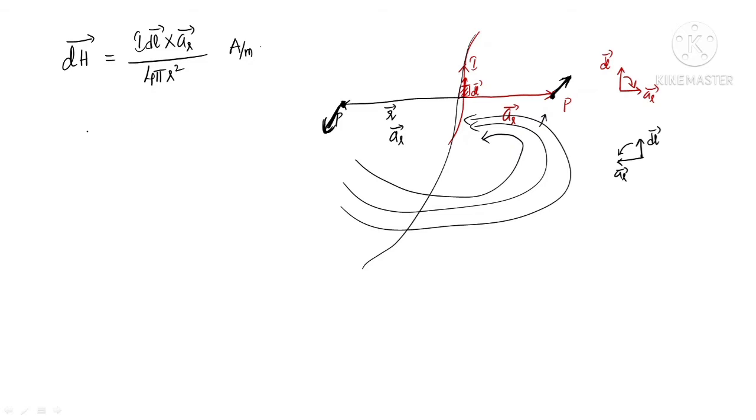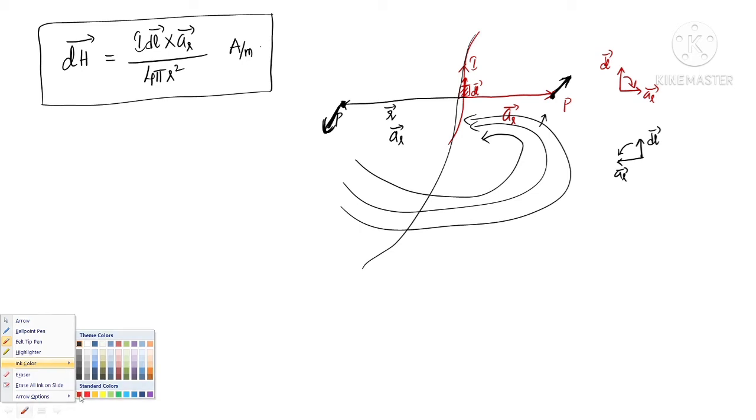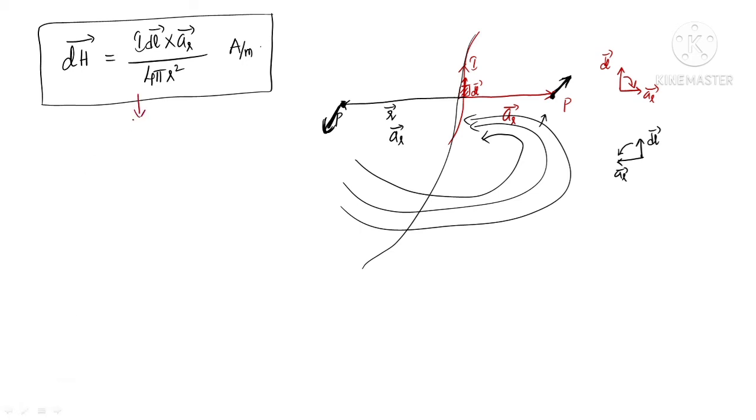Okay, so with this we can understand how Biot-Savart's law is helpful in order to find the magnitude as well as the direction of magnetic field due to a small current element, right? This is for only a small element in the entire current carrying conductor.